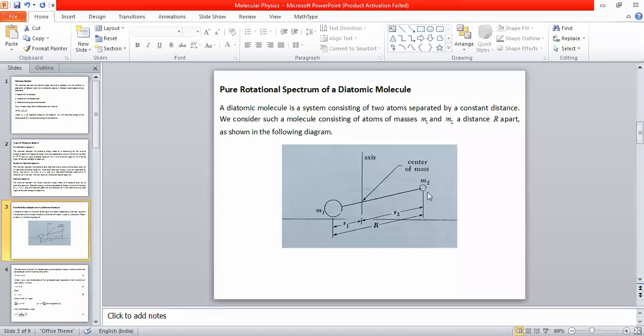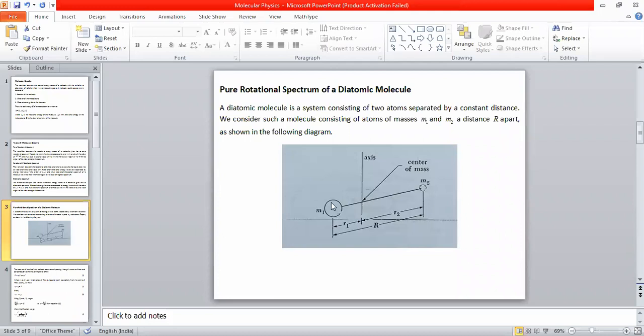Okay, this molecule is undergoing rotation about an axis passing through this point. This is the line joining the two atoms. Our diatomic molecule is undergoing rotation about an axis passing through the line joining the two atoms here. The vertical line, the axis, and this horizontal line meet, and that is the position of the center of mass. So both the atoms revolve around their common center of mass. This is the position of the center of mass of the diatomic molecule.